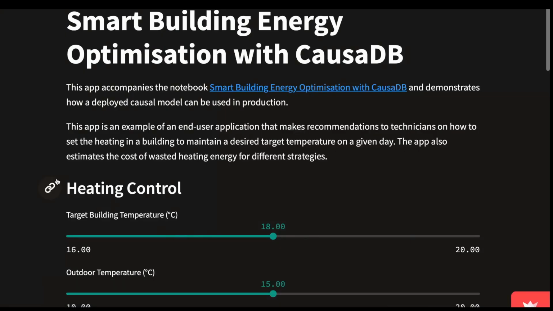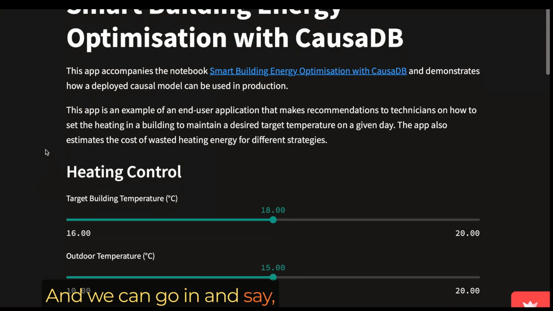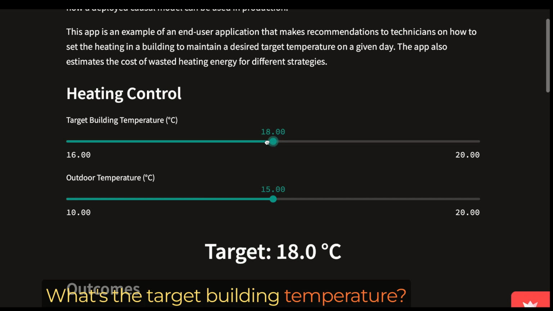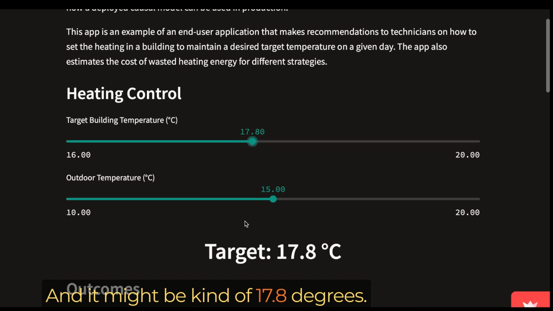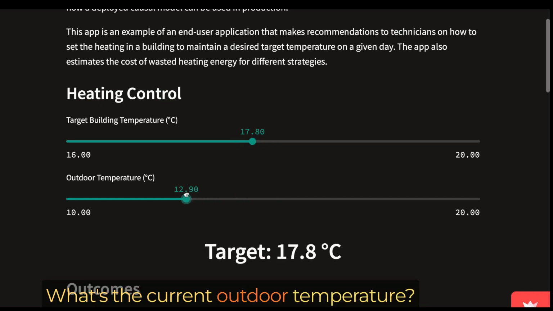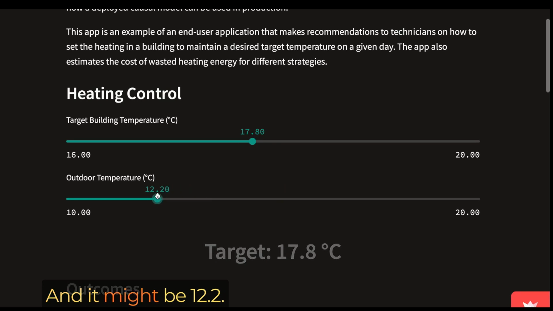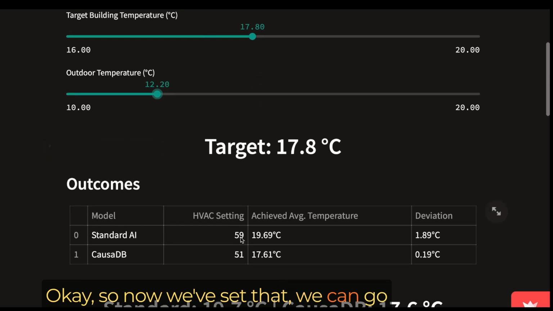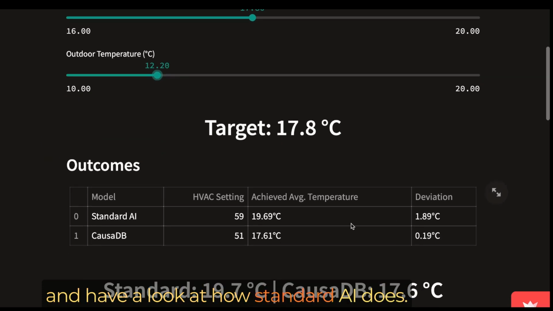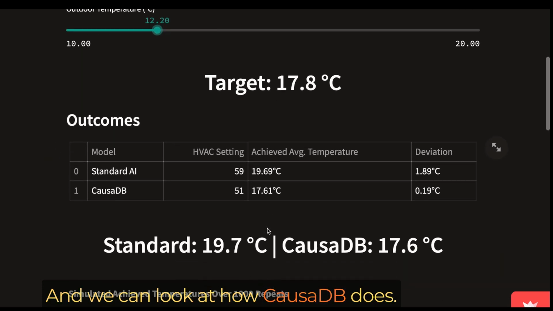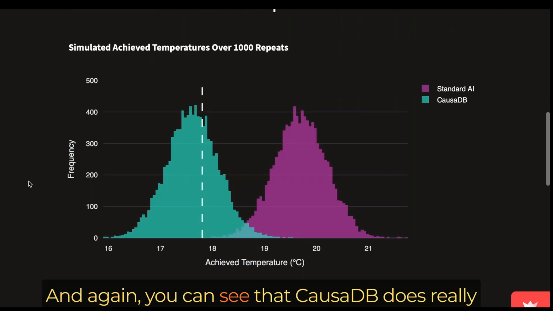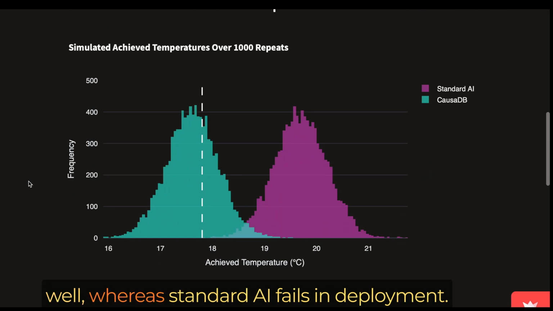Here you can see a really quick Streamlit app that we've put together, and we can go in and say, what's the target building temperature? And it might be 17.8 degrees. What's the current outdoor temperature? And it might be 12.2. Okay, so now we've set that, we can go and have a look at how standard AI does, and we can look at how causaDB does. And now we can check the difference between them. And again, you can see that causaDB does really well, whereas standard AI fails in deployment.